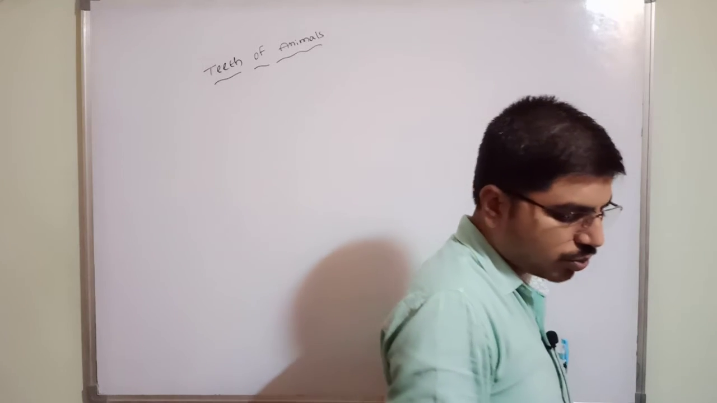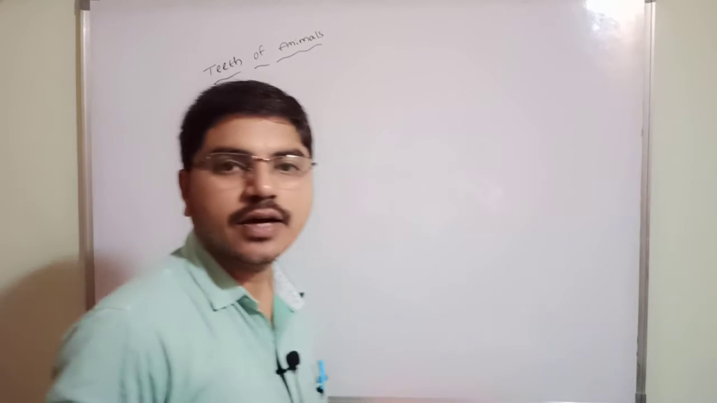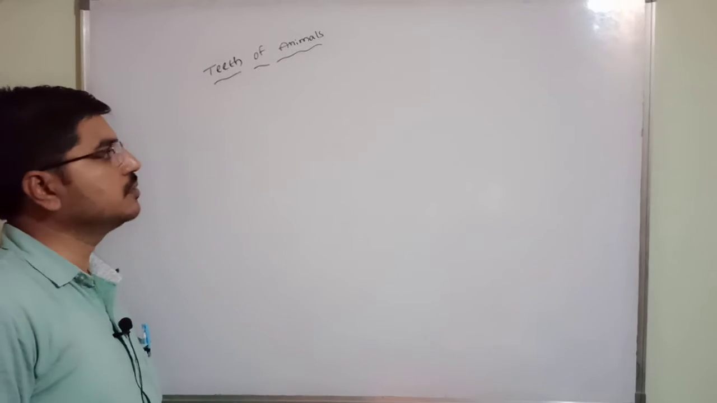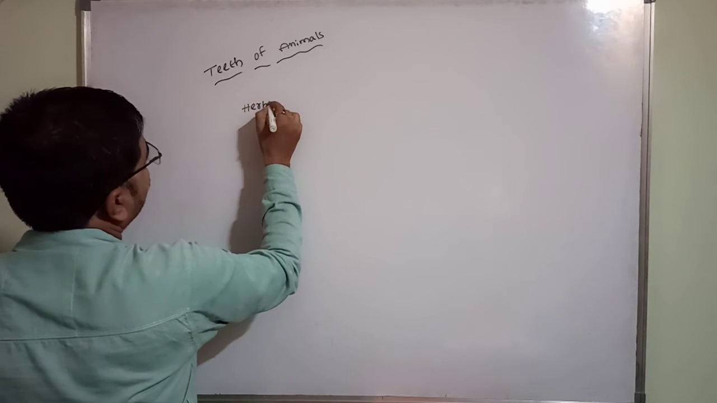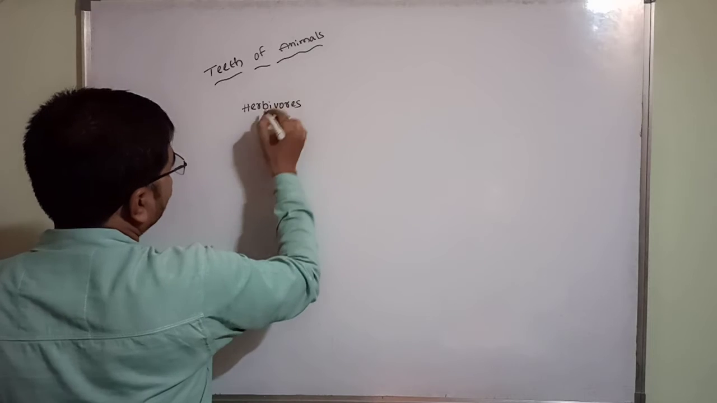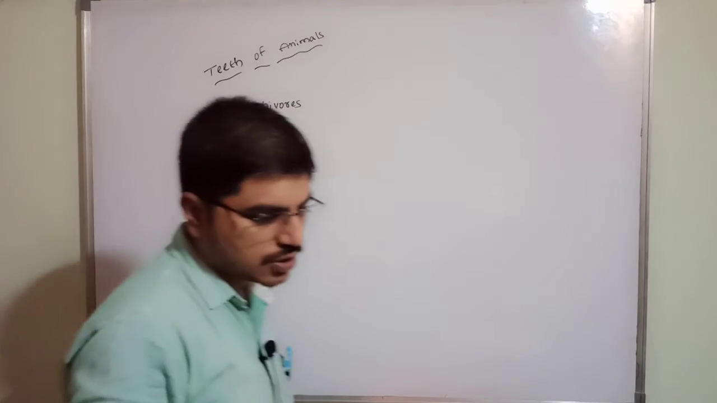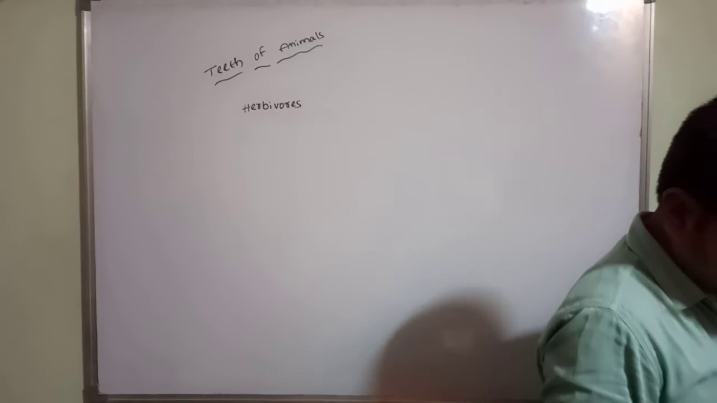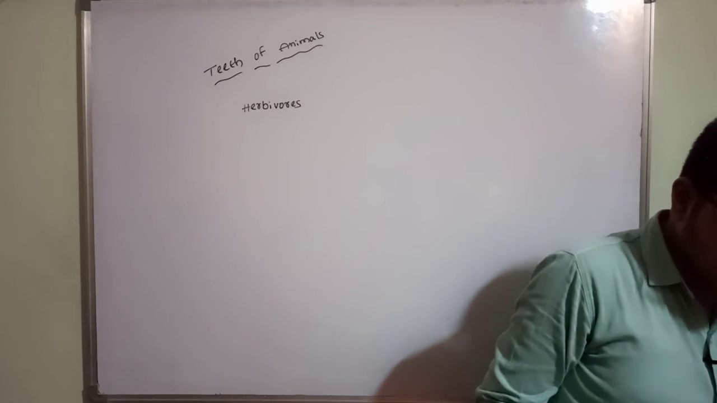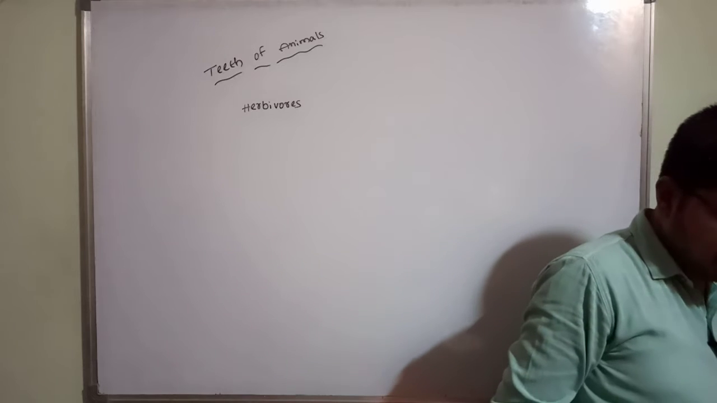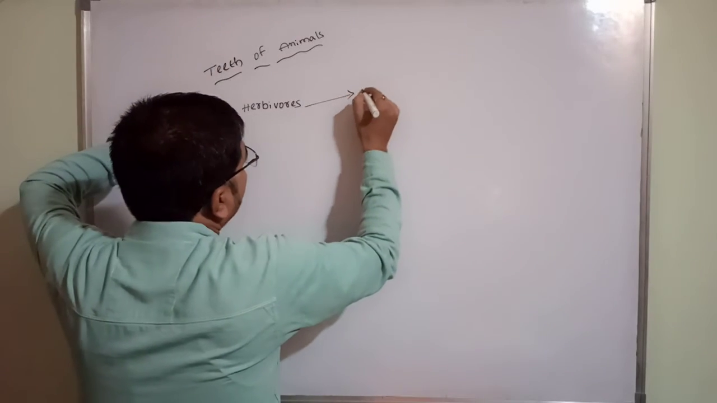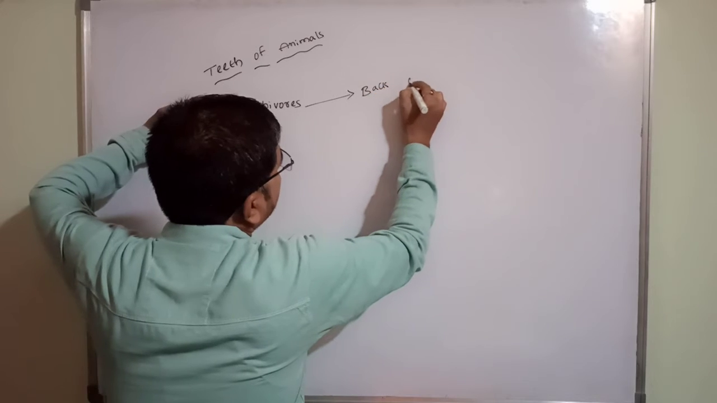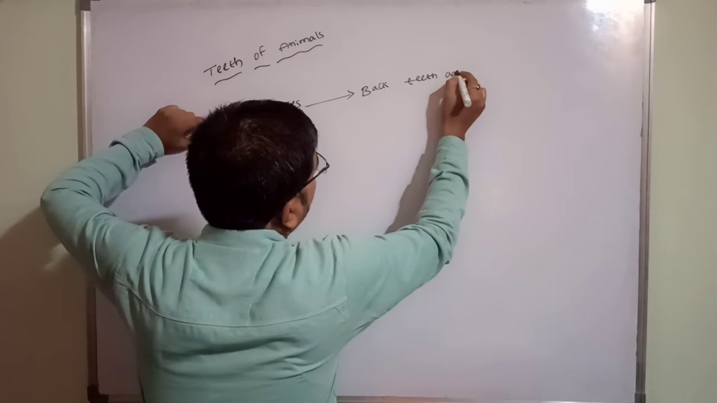So, teeth of herbivores. Here we have herbivorous, carnivorous and omnivorous, and this is the teeth of a herbivore. Herbivores such as cows, camels, sheep and buffaloes have strong back teeth to help them chew and grind the food well. These are all herbivores. The back teeth are strong.